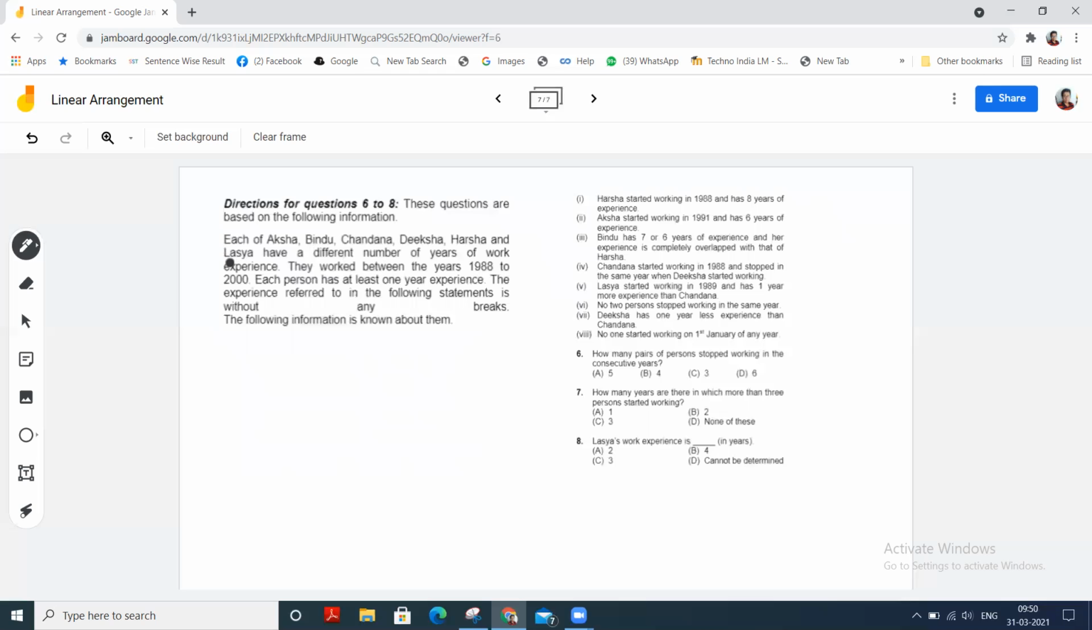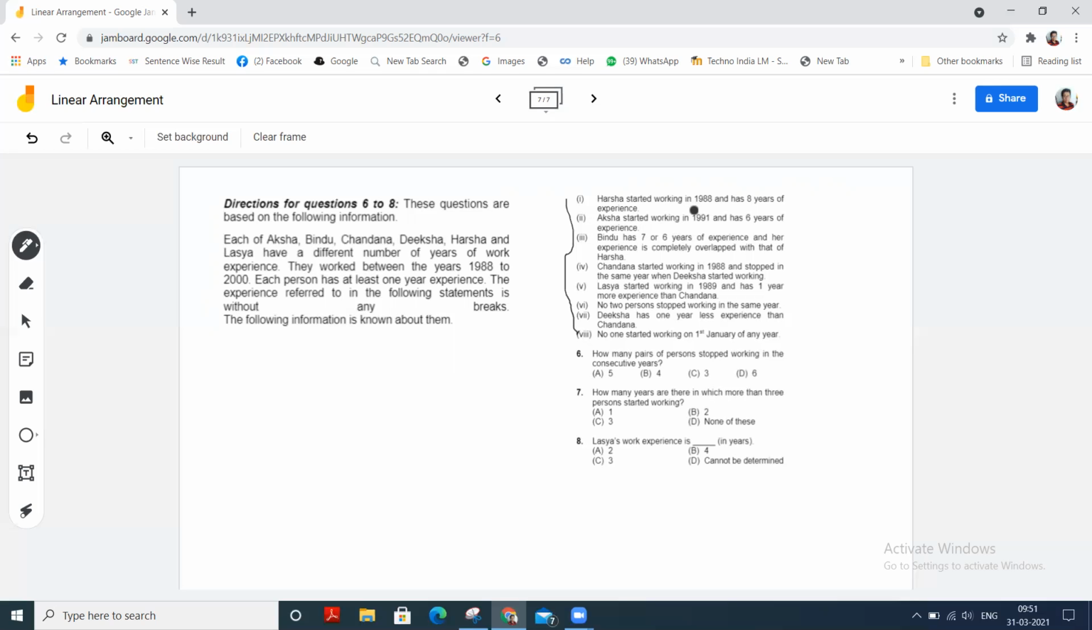Okay, from 6 to 8. Each of Aksa, Bindu, Chandana, Diksha, Harsha, and Lashya have a different number of years of work experience. They work between the years 1988 to 2000. Each person has at least 1 year experience. The experience referred to in the following statements is without any breaks. The following information is here. So these are the conditions also.